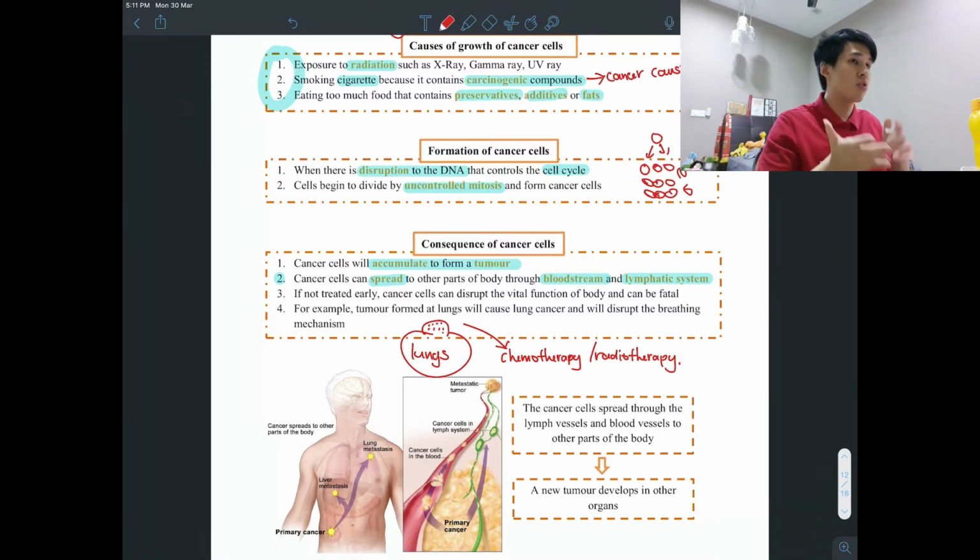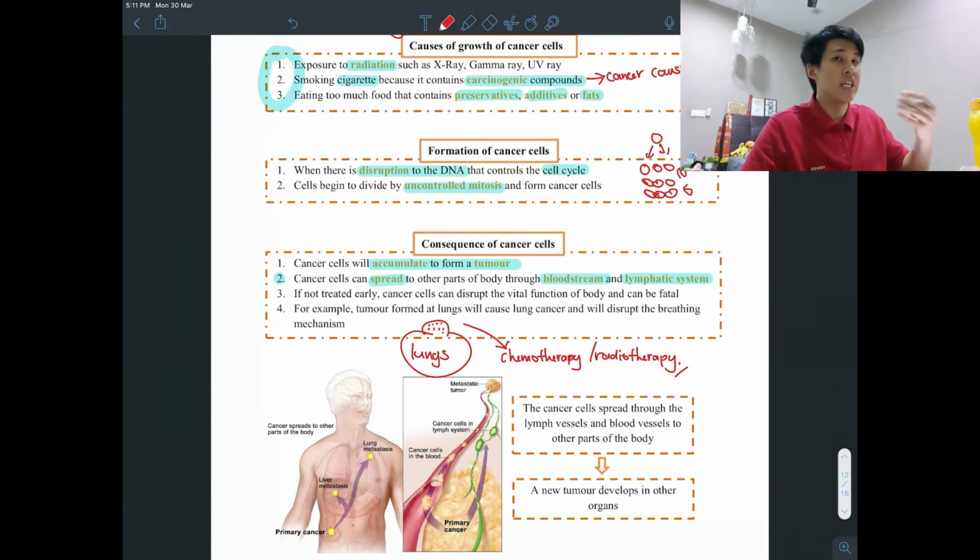That's why if you detect cancer too late, okay, the cancer is already spread to the whole body. So therefore, you need to inject more of this chemical into your body, which will damage even more of your normal cells. That's why it's very hard to treat cancer at a late stage. You might die more easily.